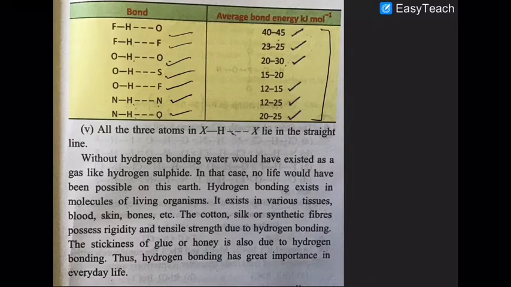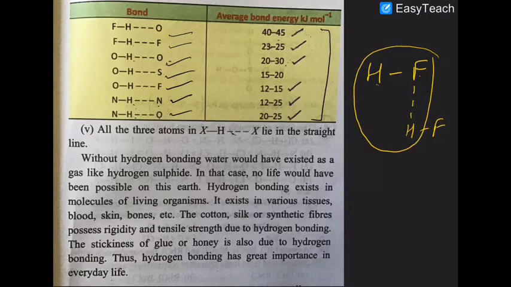Are you getting that? Remember that if you want to form a hydrogen bond, the atom to which the hydrogen is attached, the hydrogen, and the next atom, these three atoms should lie in the same plane. All the three atoms should lie in the same plane. You get the point or not?